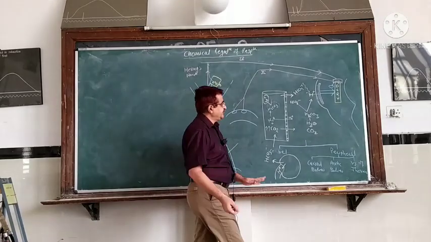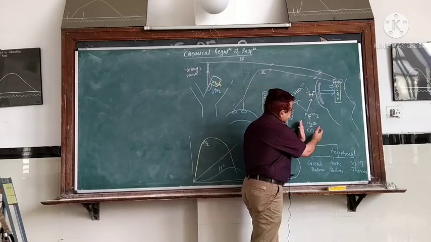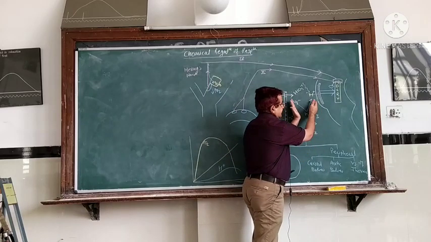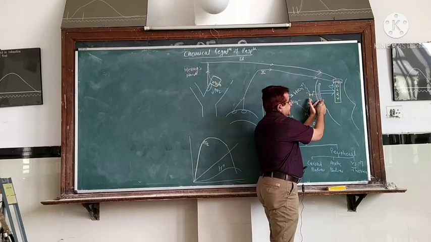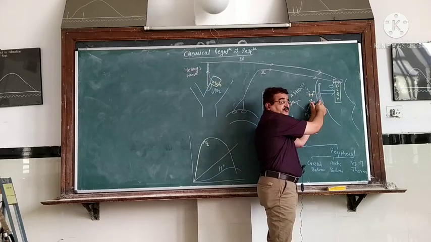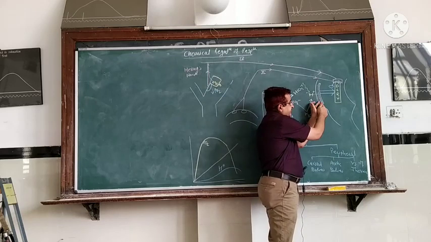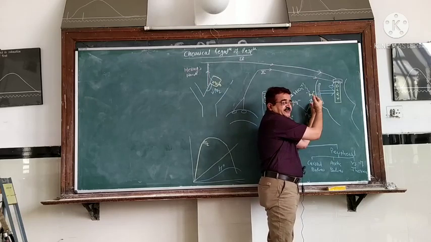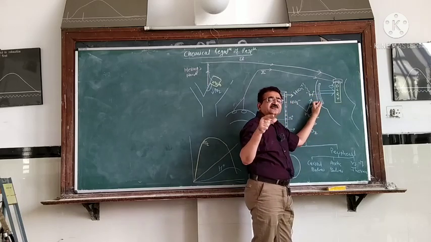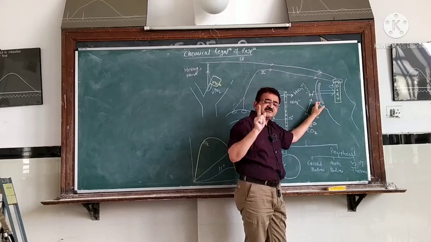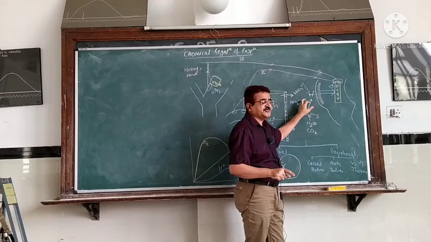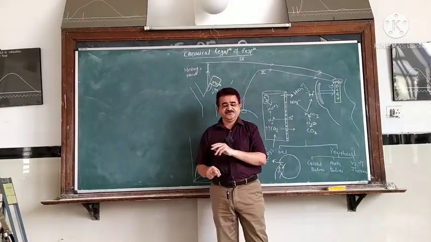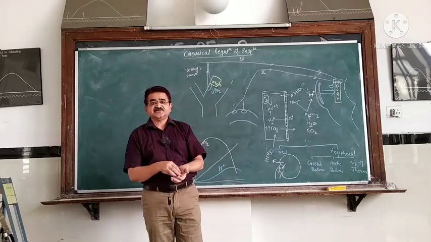One more thing I would like to point out here is that whatever reaction is occurring in the cerebrospinal fluid, the same reaction occurs in the interstitial fluid. Hydrogen ions are also generated in the interstitial fluid, but since protein buffers are present there, these hydrogen ions are immediately buffered and they exert very little effect. Then which hydrogen ions are mainly stimulating the central chemoreceptor? Those formed in the cerebrospinal fluid. So this is about the central chemoreceptor.